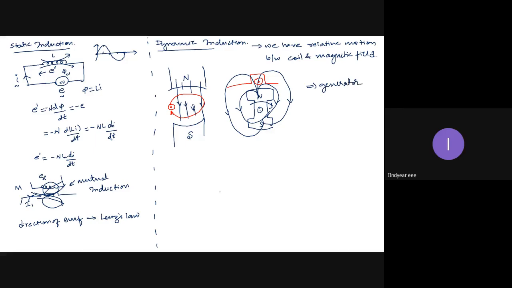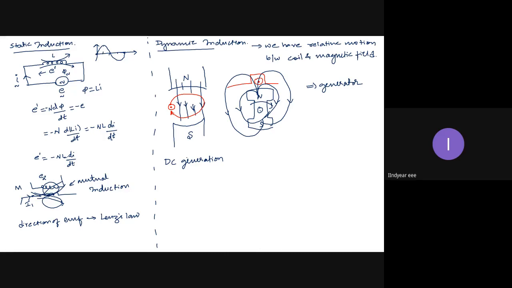When I keep the conductors moving and the magnetic field stationary, this kind of arrangement we use in DC generators. If you remember the construction of a DC machine, the poles are fixed to the stator.